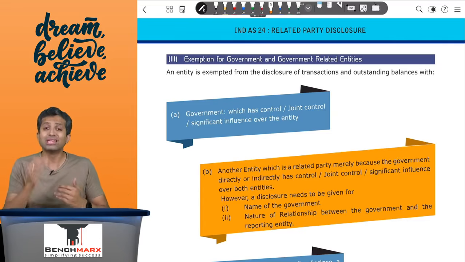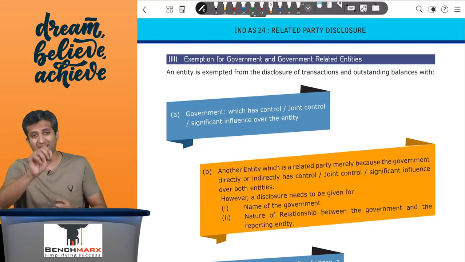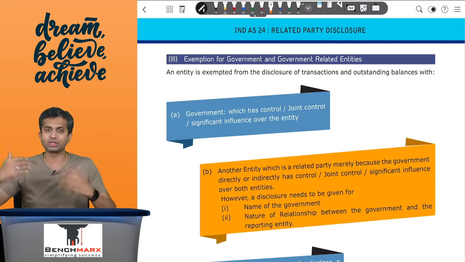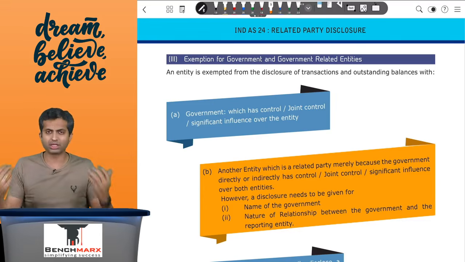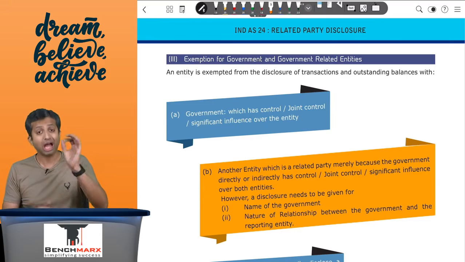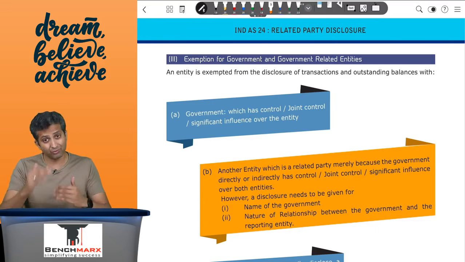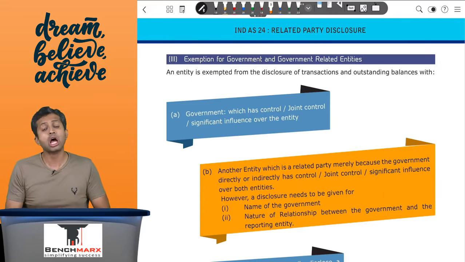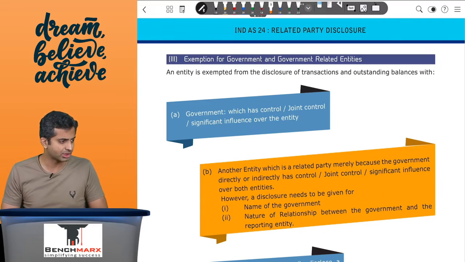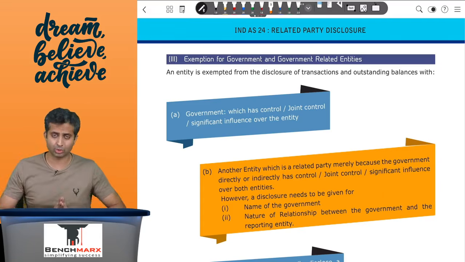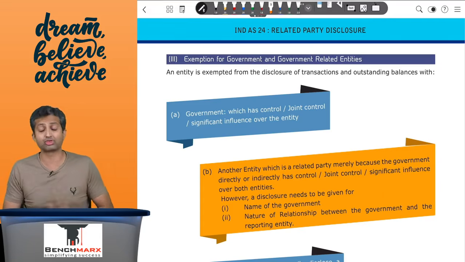All you have to do is give the disclosure about the name of the government which is related to you. For other entities like fellow subsidiaries which are merely controlled by the government, you don't need to give disclosure. However, if you believe that disclosure of a particular transaction is required for a better understanding of the investors, you can give disclosure for such transactions. Okay, so this is a very quick roundup about Ind AS 24. I hope this discussion helps.